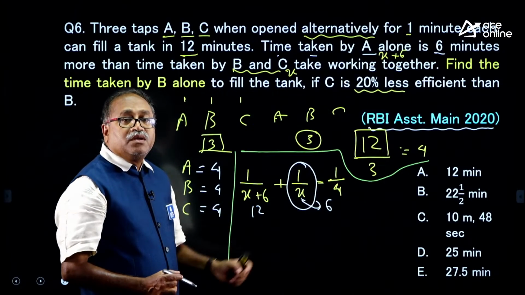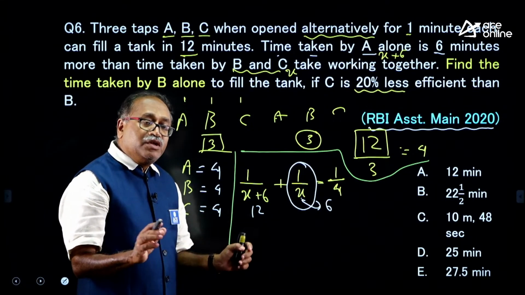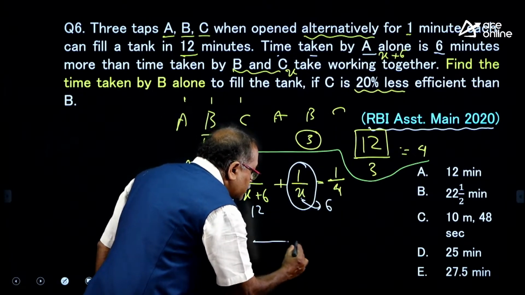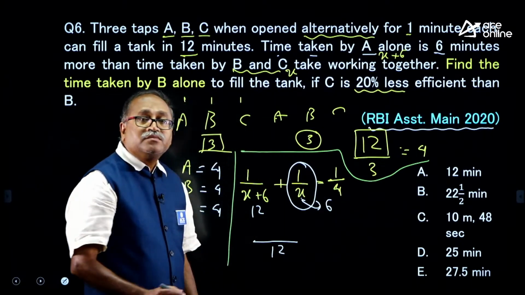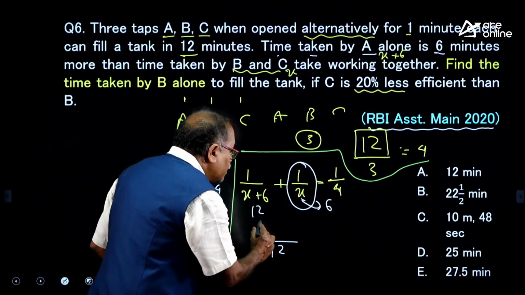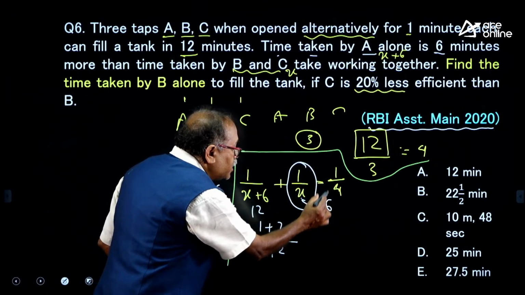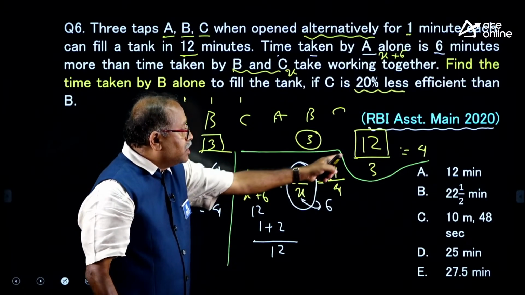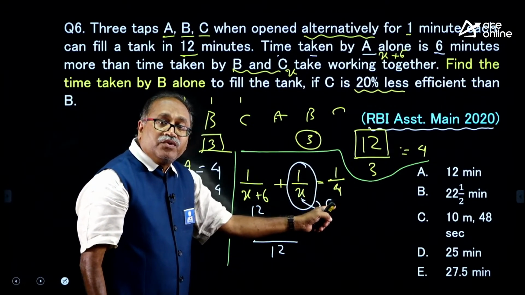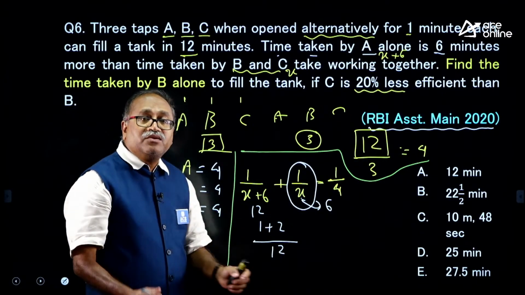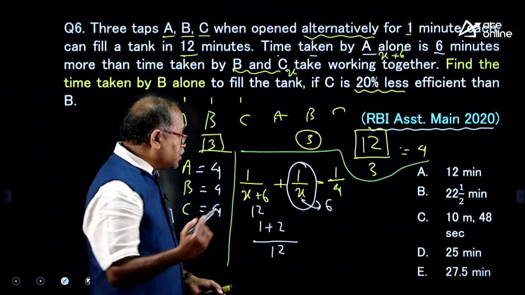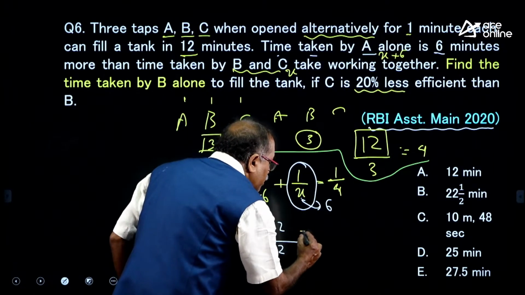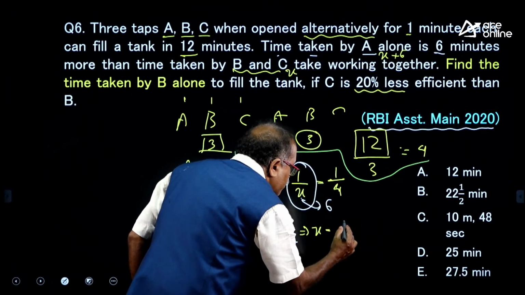Now, 1 by 12 plus 1 by 6, will it be 1 by 4 or not? I am just giving the start to you. So, my LCM is 12, and here it is 1 and here it is 2, 1 by 6, that is 2. So, 3 by 12 and 3 by 12 is equal to 1 by 4. So, what is the x value? The x value is 6. So, from this calculation I am getting the x value, and x is equal to 6.